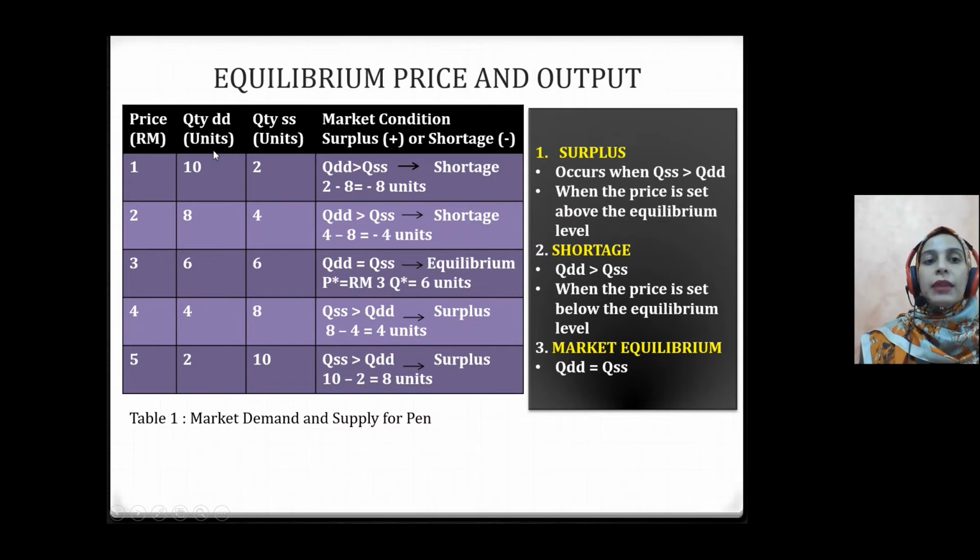And by how much? 10 minus 2, 8 units of shortage. On the other hand, if the price is above the equilibrium price, for instance, 5 ringgit, we can see that the quantity demanded is 2 units, while the quantity supplied is 10 units. So the quantity demanded is less than the quantity supplied, and this condition is known as surplus, and the surplus is 8 units.